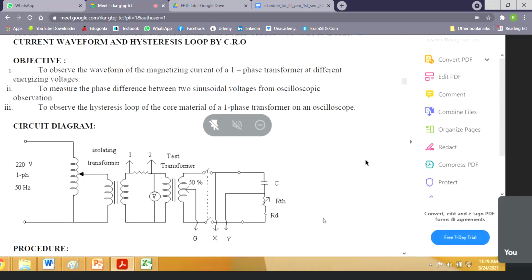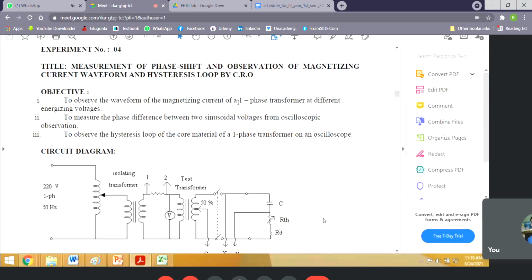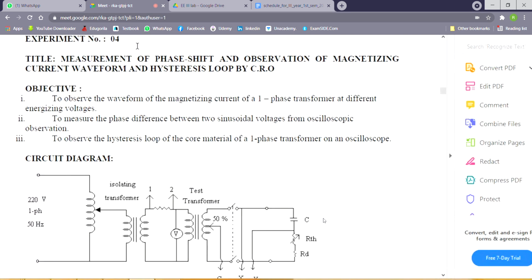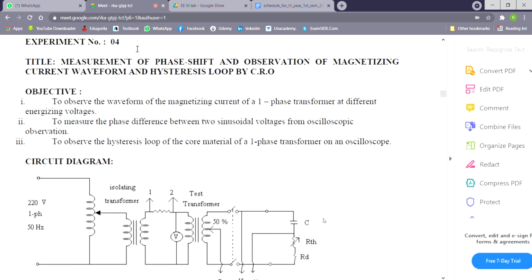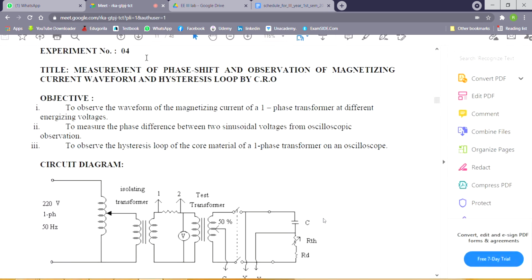First, this is experiment number 4 in your lab instruction sheet, page number 11. My voice is not perfect today, so if you cannot hear me or cannot understand, then tell me, I shall repeat. So this is experiment number 4, measurement of phase shift and observation of magnetizing current waveform and hysteresis loop by CRO.